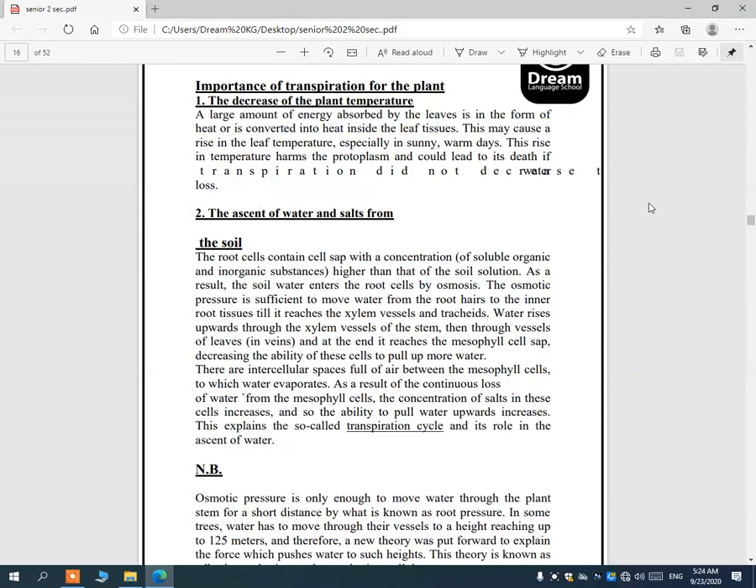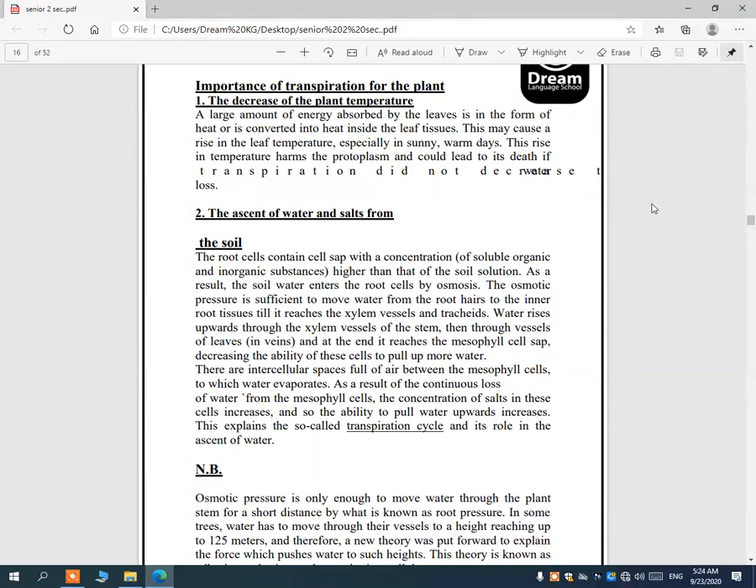A large amount of energy absorbed by the leaf is in the form of heat or is converted into heat inside the leaf tissue. This may cause a rise in the leaf temperature, especially on sunny, warm days. This rise in temperature harms the protoplasm and could lead to its death if transpiration didn't decrease it.